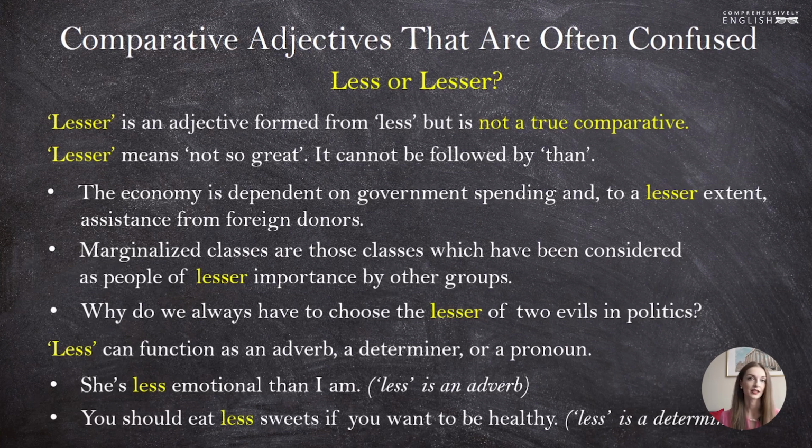Here, less is a determiner, less sweets. As we can conclude, less shows reduction. It shows us a less extensive degree of something. While lesser is just an adjective, it means not so great, and that's it.